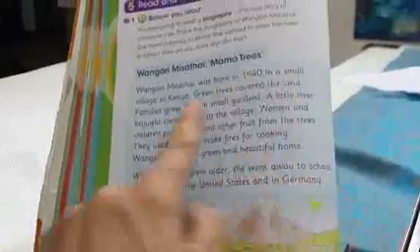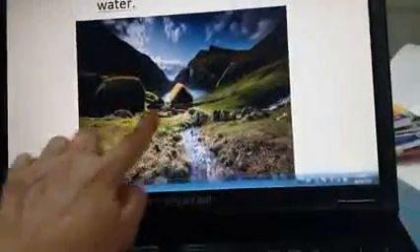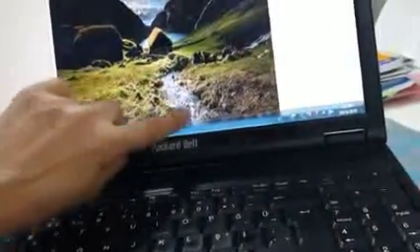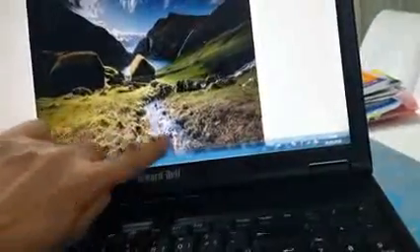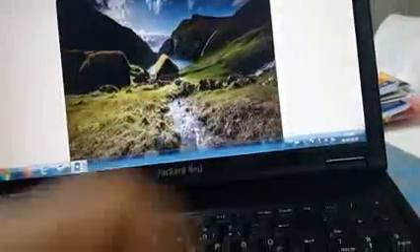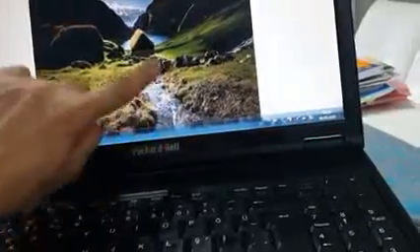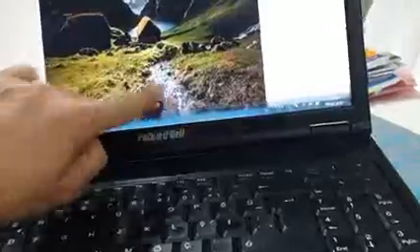A little river brought clean water to the village. So this is their village. Okay, it's a small village. They had a small river, and they brought clean water, drinking water, okay? They drink water from this village.